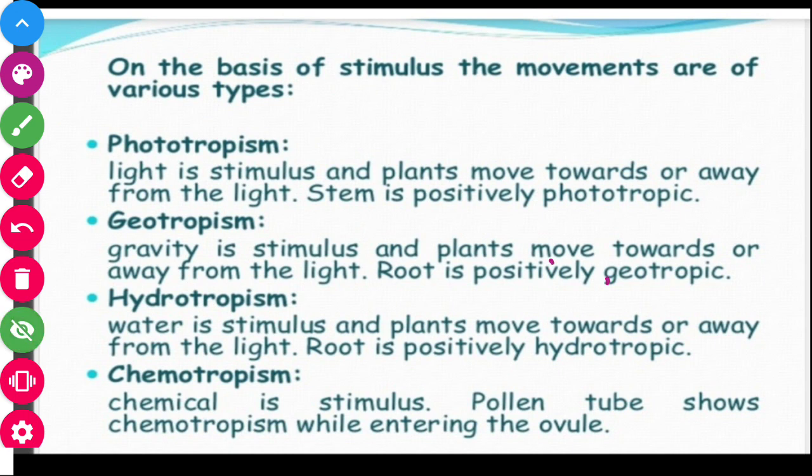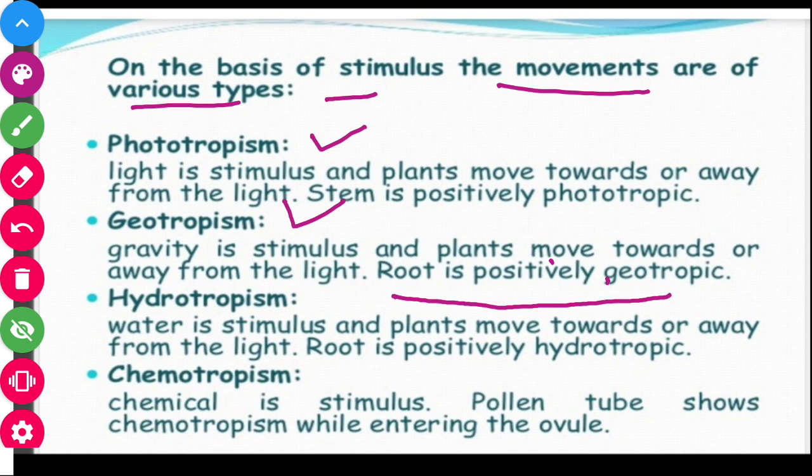So let us discuss, on the basis of the stimulus, the movements are of various types. Phototropism, that is the movement of plants towards the light, is known as phototropism. Geotropism, that is the root, which shows positive geotropism. Hydrotropism means the movement of plant roots towards water. And chemotropism means the movement of pollen tubes, as we know that the pollen tubes move due to the presence of chemicals inside the ovule.